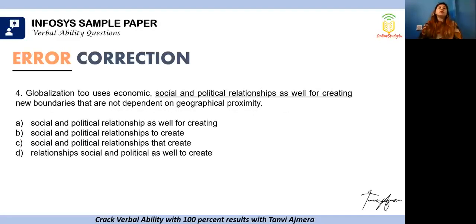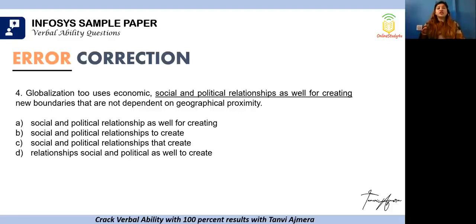Globalization too uses economic, social, and political relationships as well for creating new boundaries that are not dependent on geographical proximity. So we are saying that globalization in general, what does it use? It's using economic, social, political relationships for creating new boundaries which are not dependent on your geographical proximities, right? Now let's look at the options.